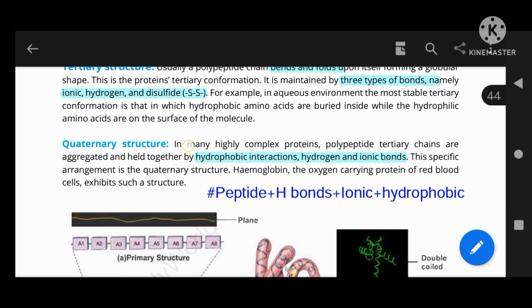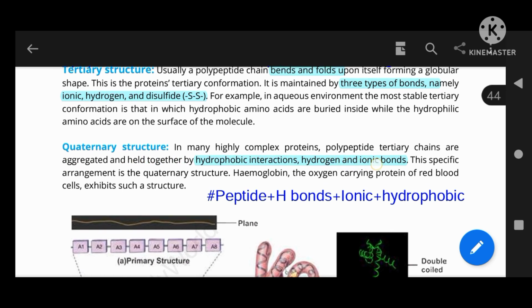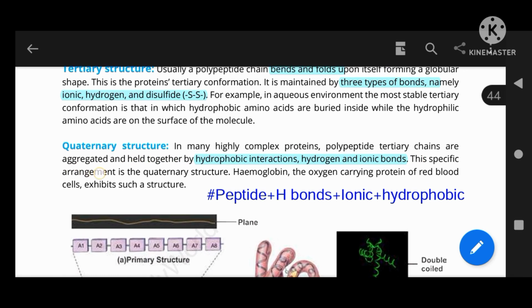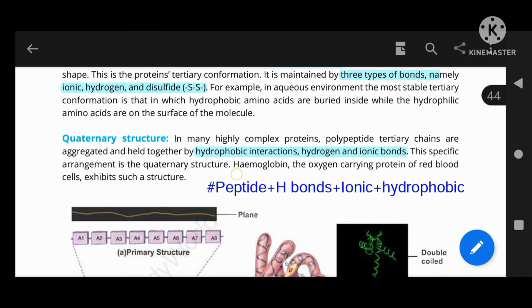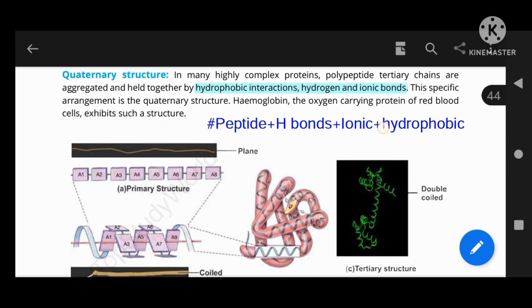Let's start with the reading. In many highly complex proteins, polypeptide tertiary chains are aggregated and held together by hydrophobic interaction, hydrogen bonding, and ionic bonding. The specific arrangement is the quaternary structure. Hemoglobin, the oxygen-carrying protein of RBCs, exhibits such a structure.